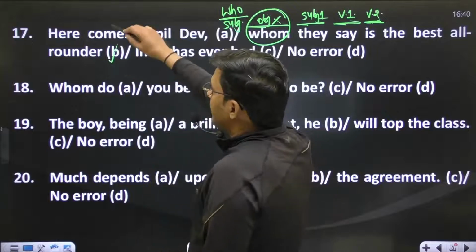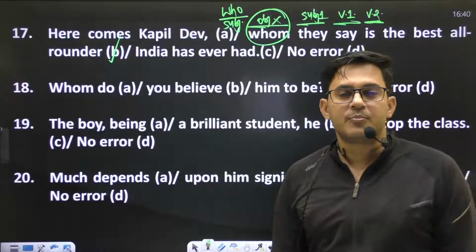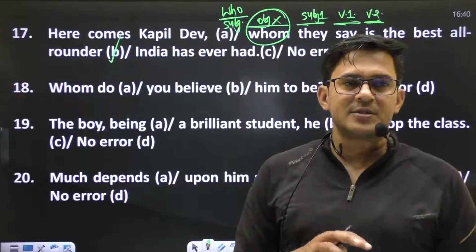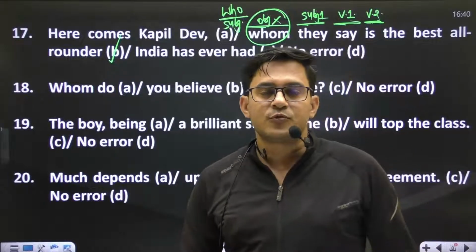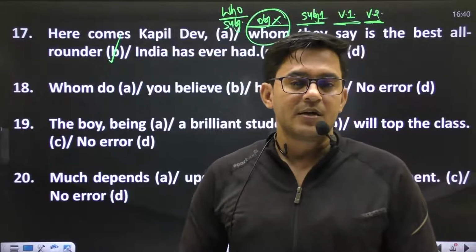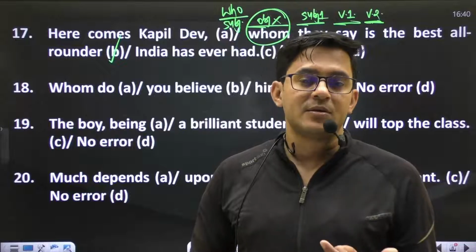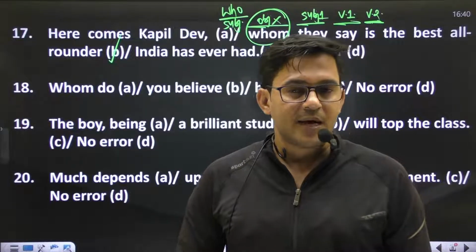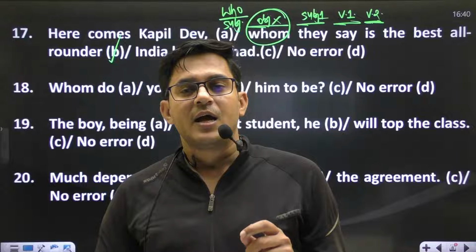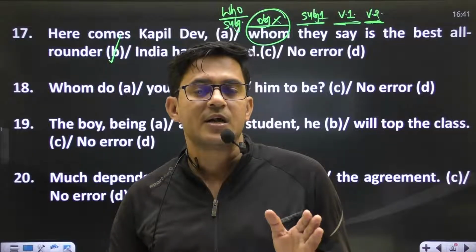The sentence will be fine now, and you have an error in part B. You have to maintain such a sentence like this. You have to find out how many subjects are there and how many verbs. And if there is one more verb than the number of subjects, in that condition you need a subject, and whom never denotes a subject, whom always denotes an object.